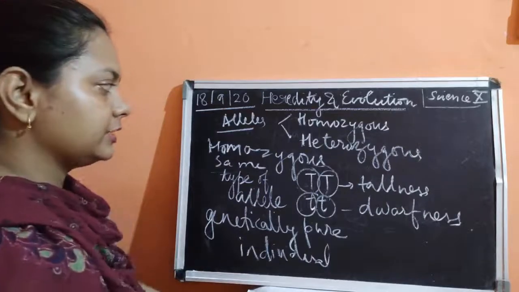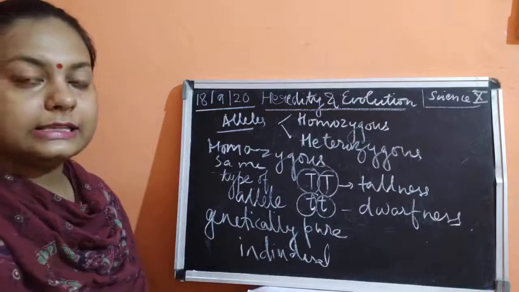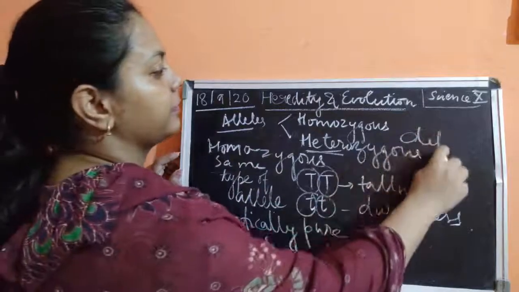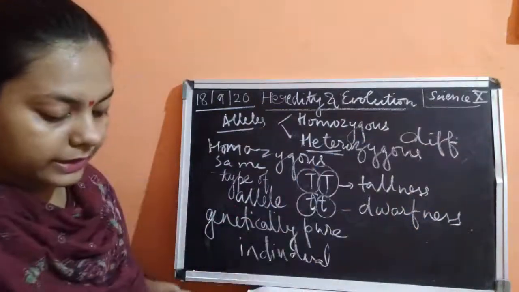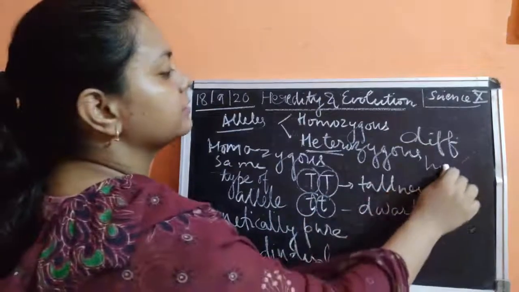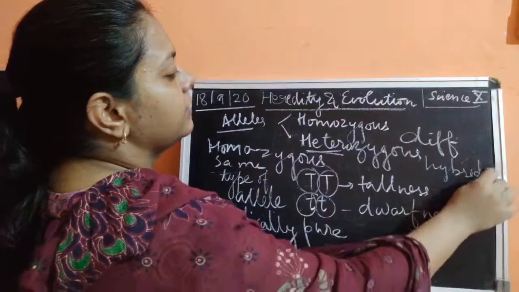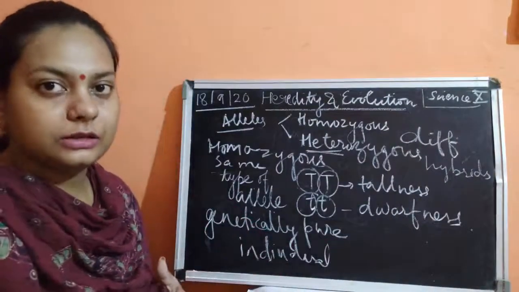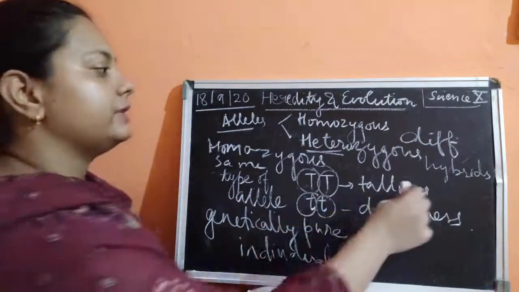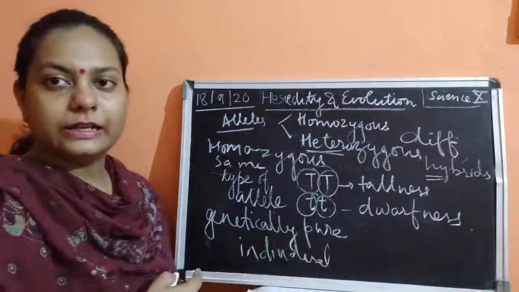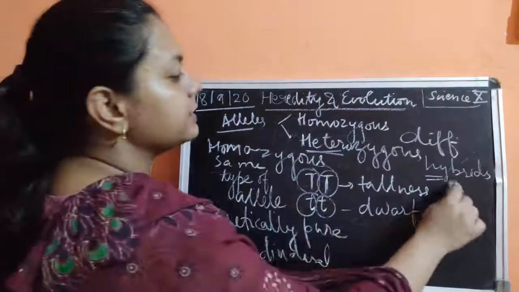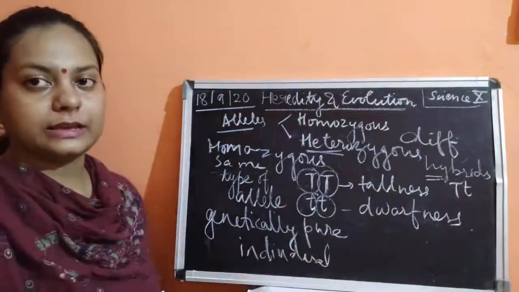Now the next condition: what are heterozygous alleles? Hetero means different. Those traits which are of different types are said to be hybrids. Hybrids are not very common, they are a little bit uncommon. These hybrids have different kinds of alleles. As we have written double T, which matches each other, if I write one capital T and one small t, this is known as heterozygous.